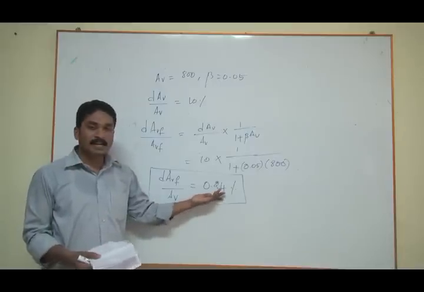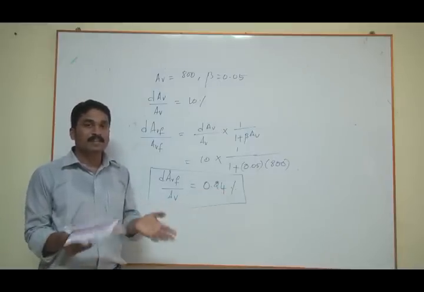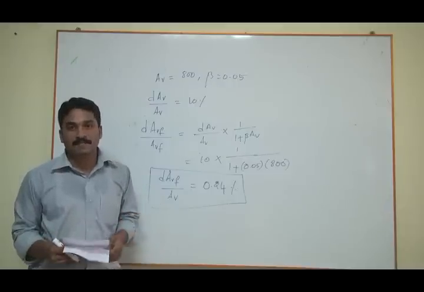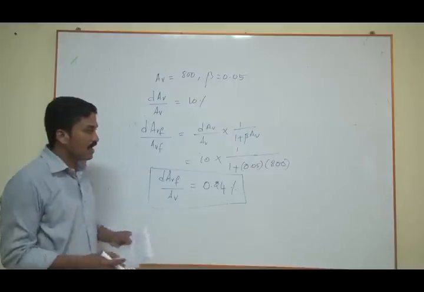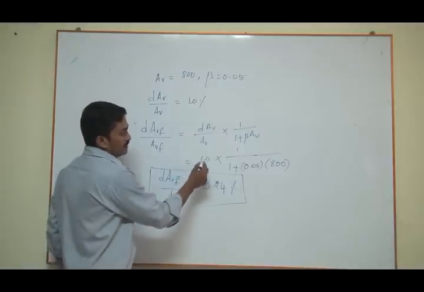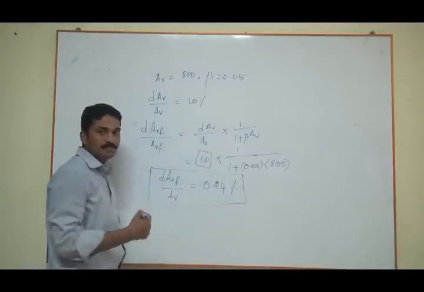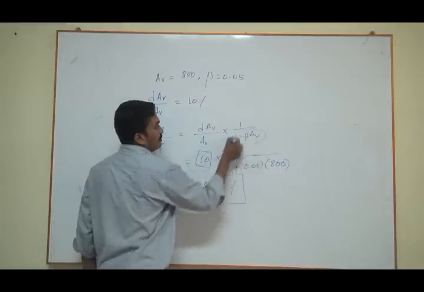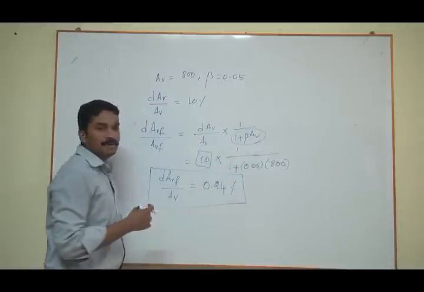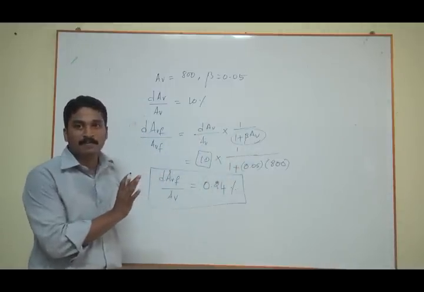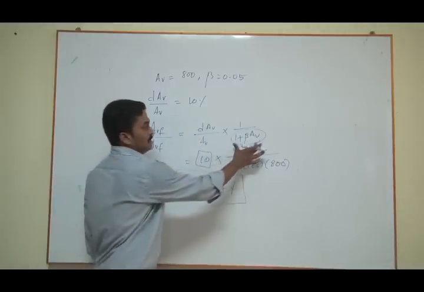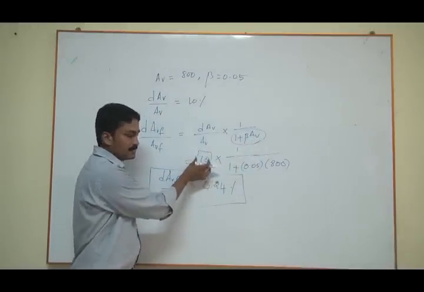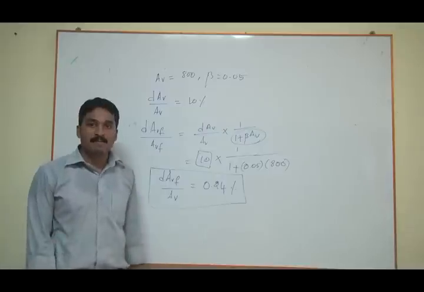Usually we can neglect this value, isn't it? So we can say it brings high stability on the gain. Clear? And you can see one more thing. This is your 10% change, and that 10% change is also divided by this 1 plus beta AV term in the negative feedback. Again I am saying that this reduces the fractional change in the feedback amplifier.